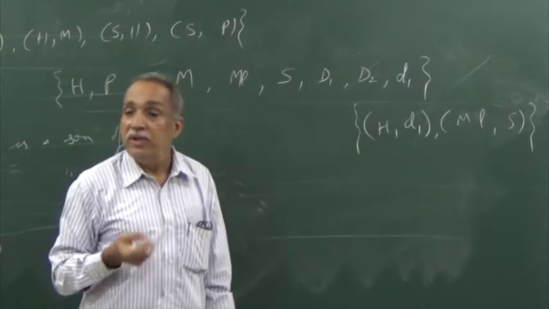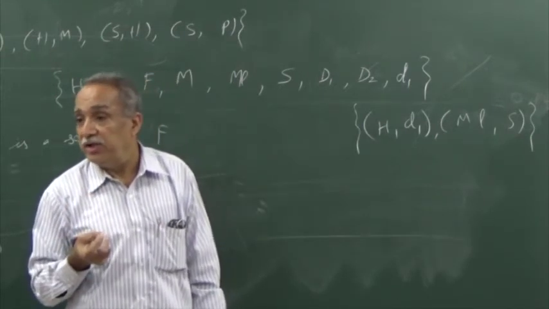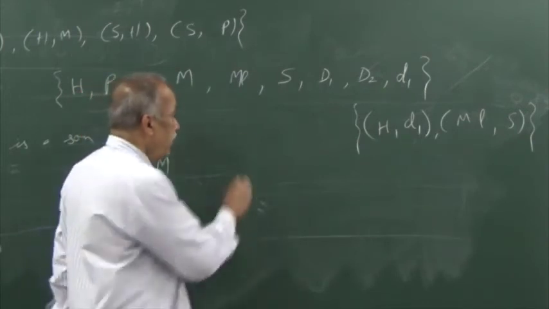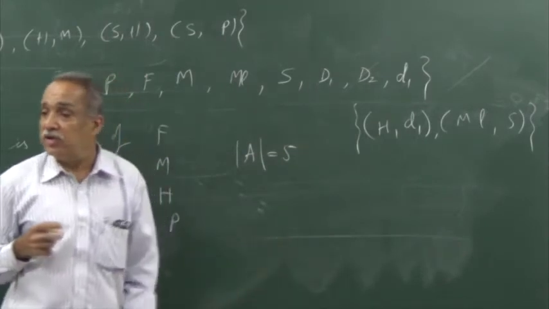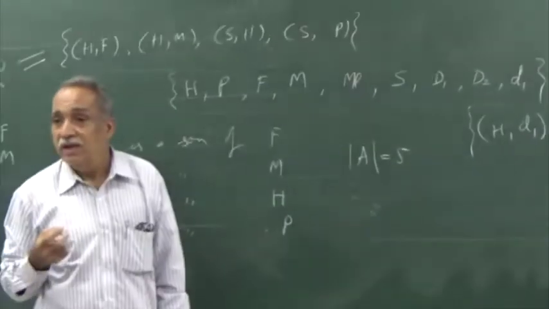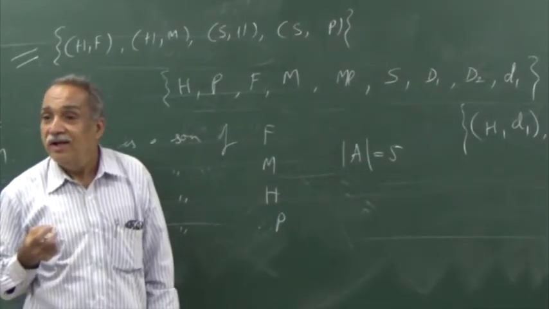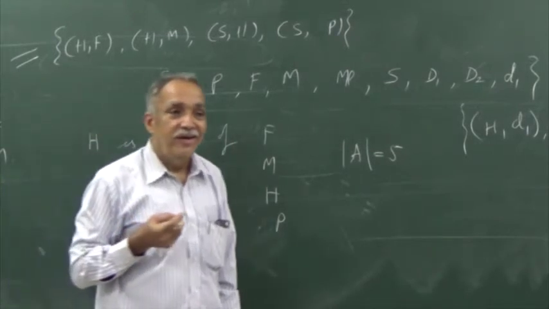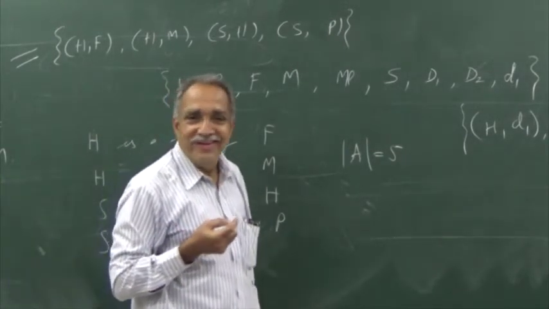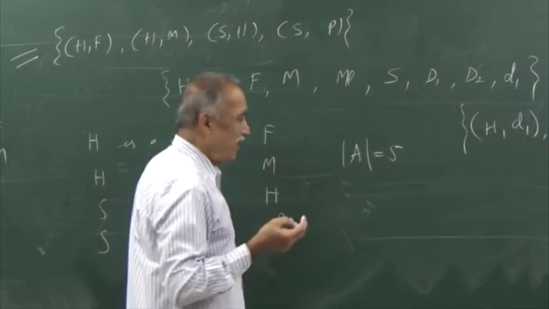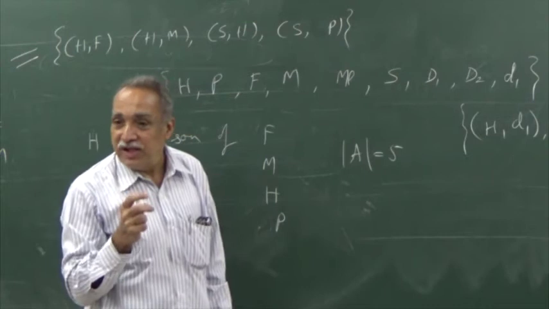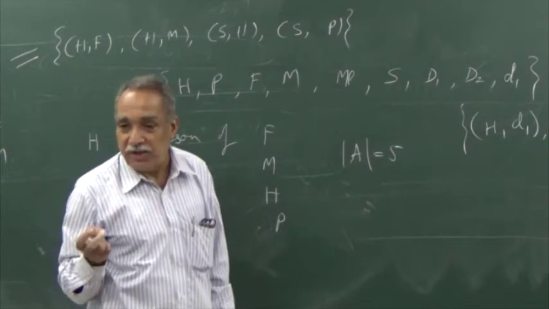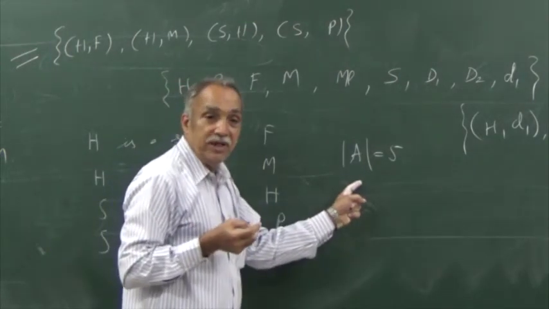Okay. How many relations you can define on a set A? Suppose set A contains 5 elements. How many relations you can define on set A? According to our definition, relation on A is a subset of A cross A. My set A has 5 elements.